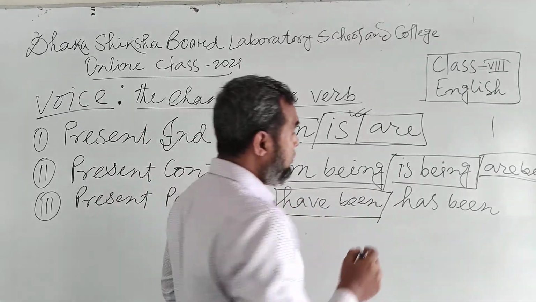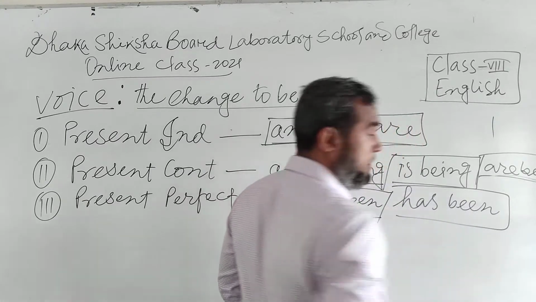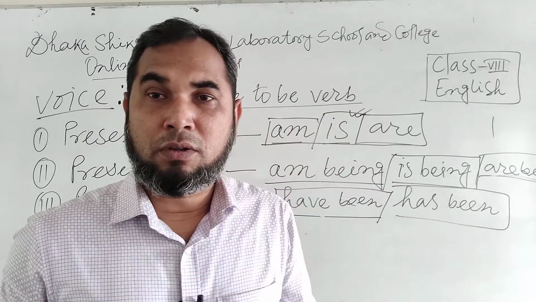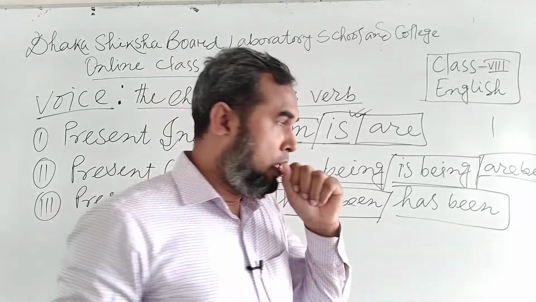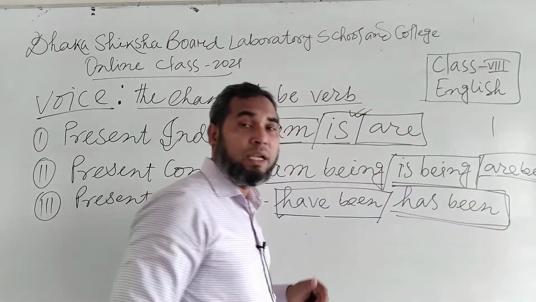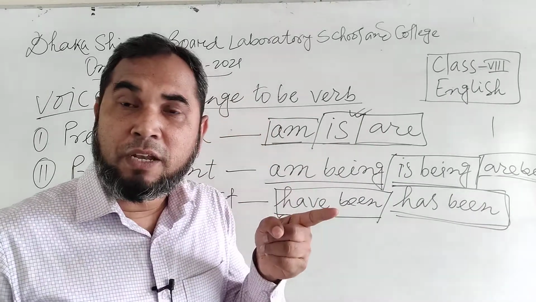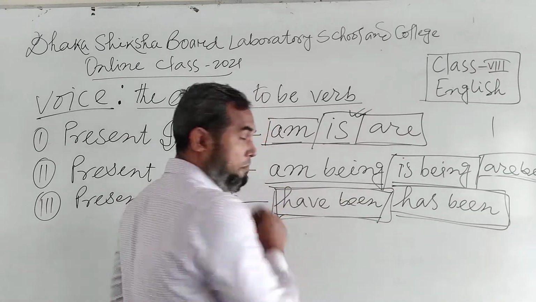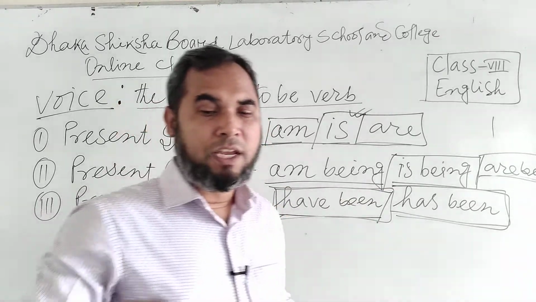And with the rest, you have to use has been. With third person singular, you have to use has been. And with the rest of them, you have to use have been. This is very important.